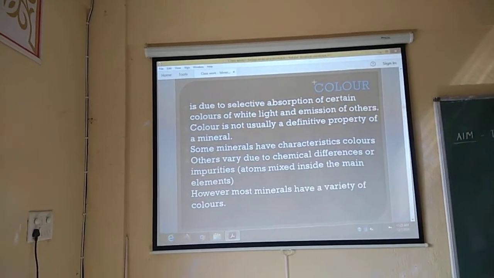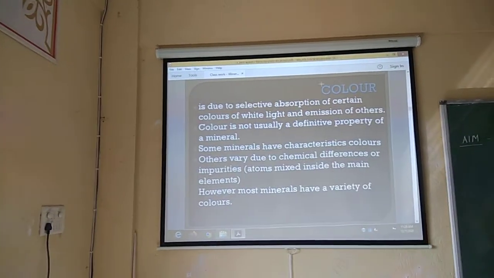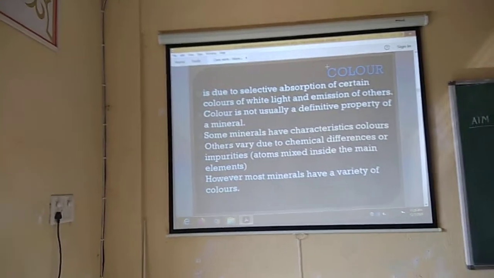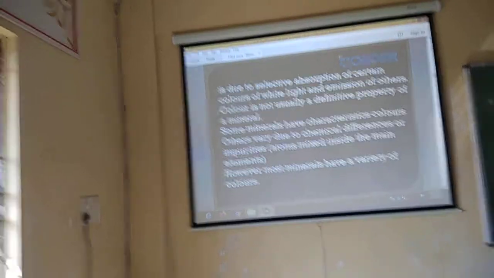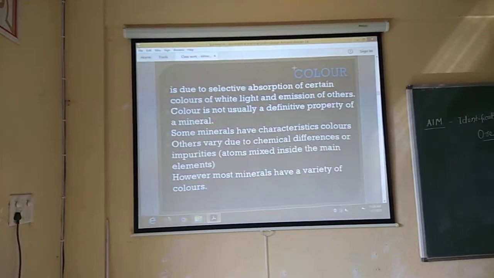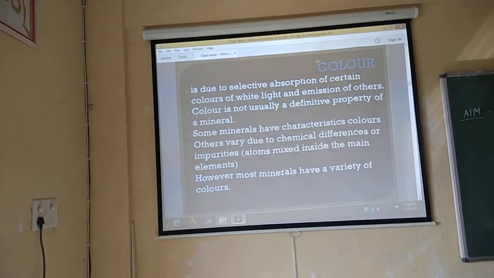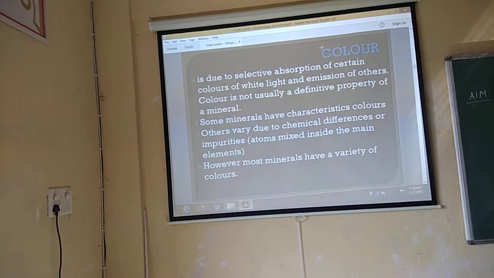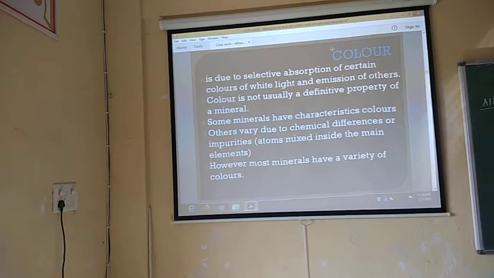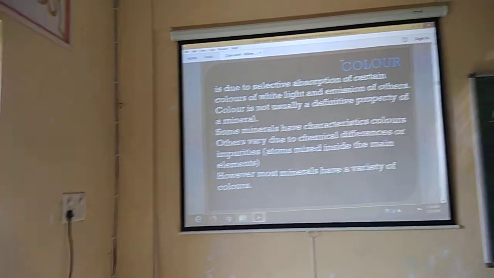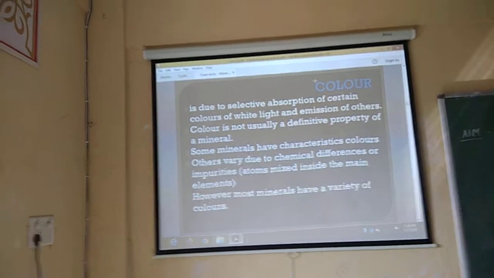Then color. Color is due to selective absorption of certain colors and emission of others. So here it is about absorption and reflection of different colors. From the visible light, you can easily identify the behavior. That is very easy to identify different colors. If a mineral is absorbing all the colors, it will look black. If it is reflecting all the colors, then it will look white. In this way, absorption and reflection will help you to understand the color of a mineral.